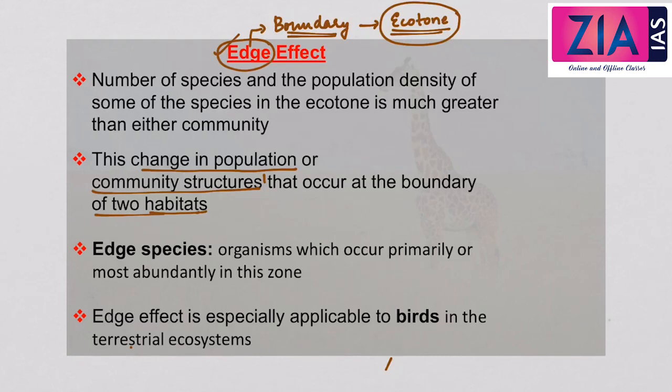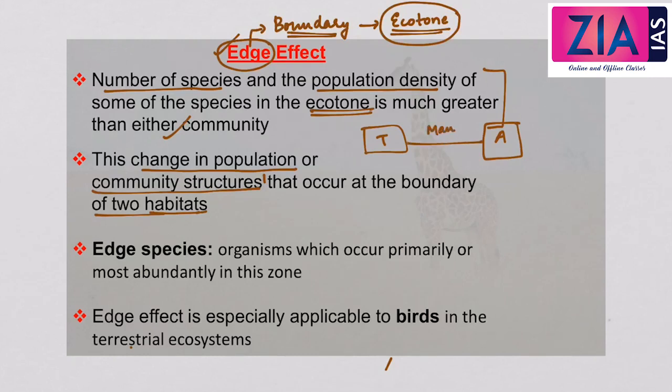Now let's see how it is. The number of species and the population density of some of the species in the ecotone is much greater than in either community. We have already discussed this as a characteristic of the ecotone. In the case of mangroves, between the terrestrial and the aquatic or marine ecosystem, the transitional zone is sometimes the mangroves. There we see diverse species, some of which are not found in either the terrestrial or the aquatic ecosystem. Why is this happening? This is a result of the edge effect.